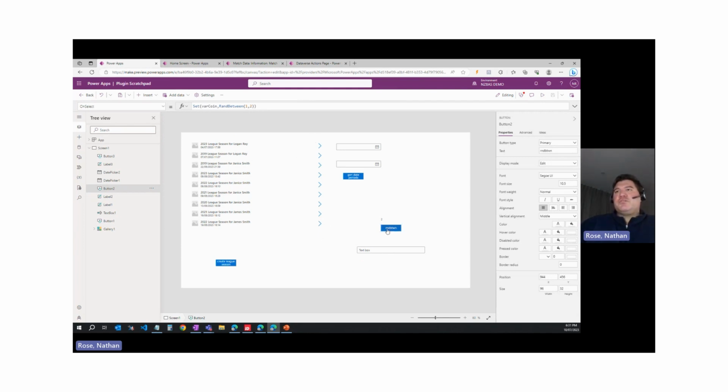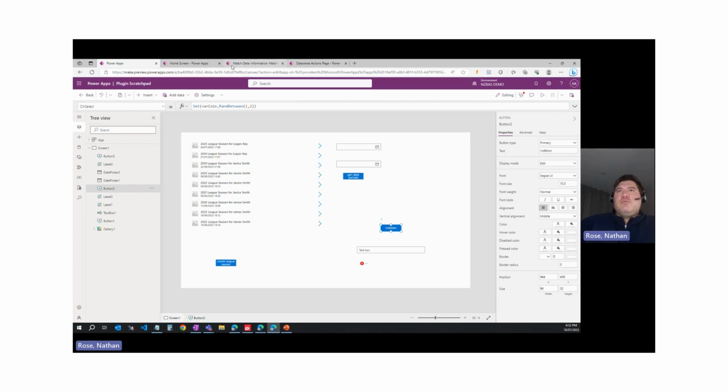So each time I run this, you can see that it's going to generate a random number. In this case, 1 or 2, heads or tails. Pretty useful, right? Okay, so now that I know that I can effectively generate a random coin toss using PowerFX, how do I incorporate this into my app?